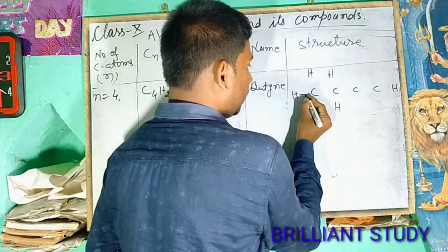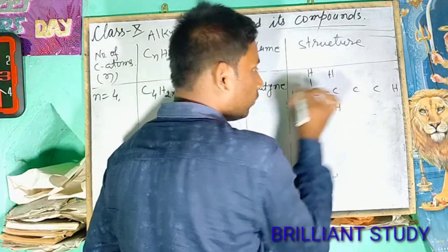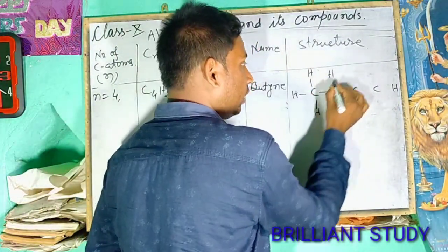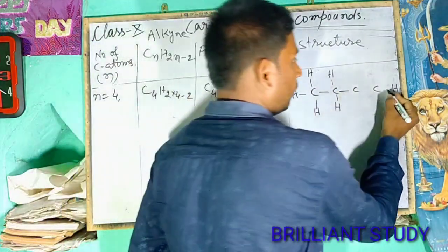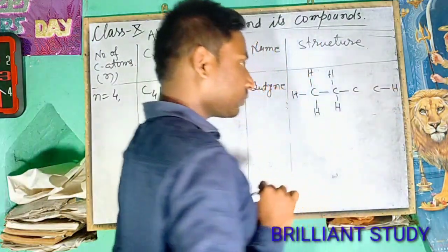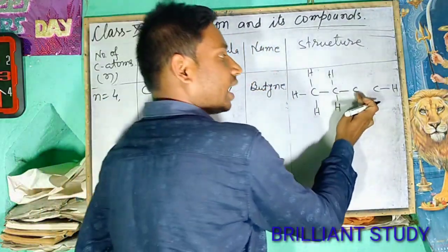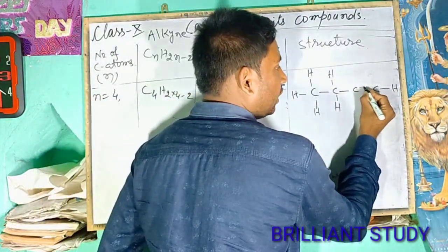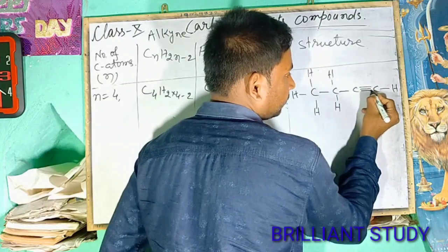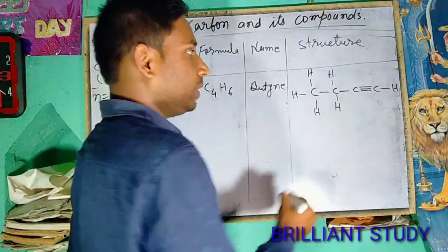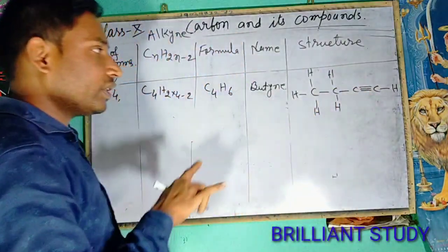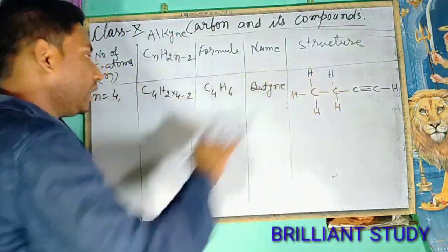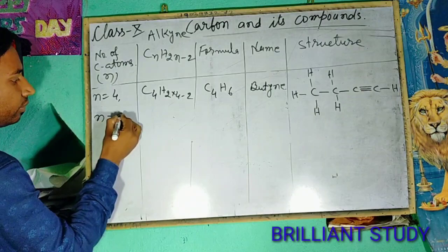So try to find its bonds. 1, 2, 3, 4 for each carbon. Between these carbon atoms, there will be triple bond. That means 1, 2, 3, 4, 1, 2, 3, 4. In this way, the structure will be like this.